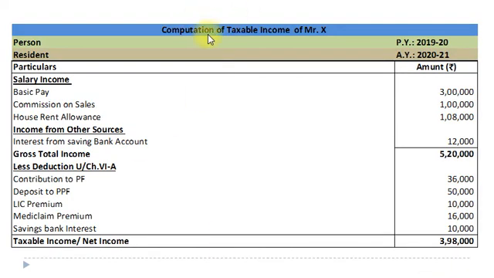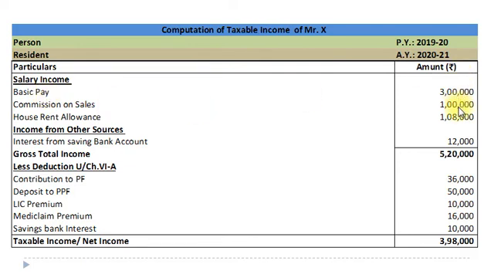Here is the computation of taxable income of Mr. X, person: individual, resident. Financial year, that is previous year, 2019-20 and assessment year 2020-21. Particulars and amount. First is salary income. Basic pay, rupees 3 lakh.